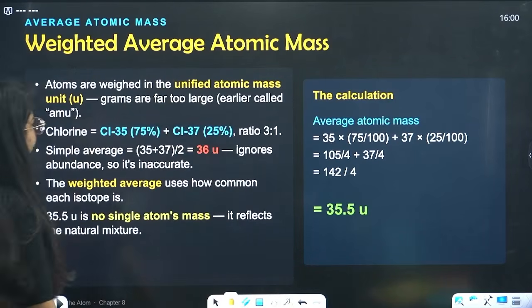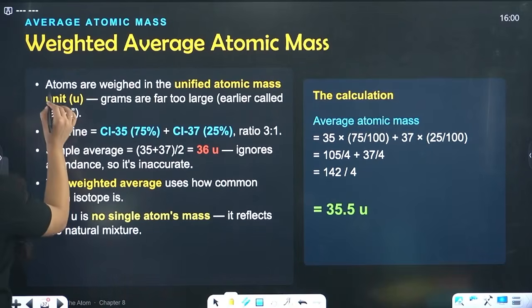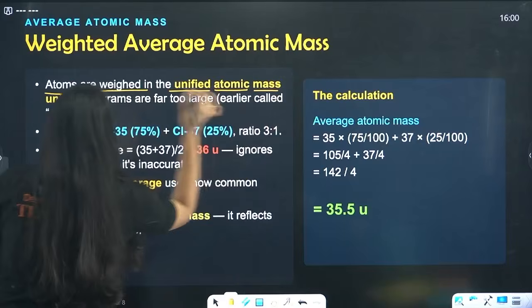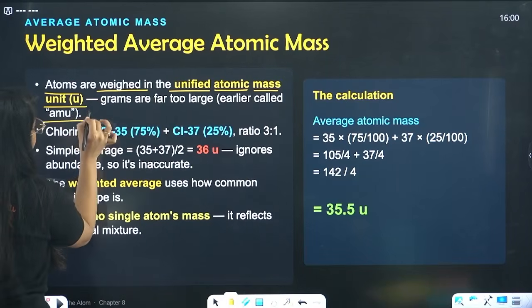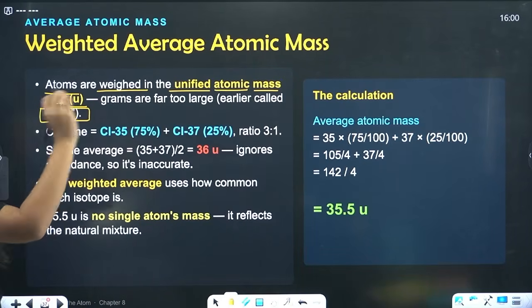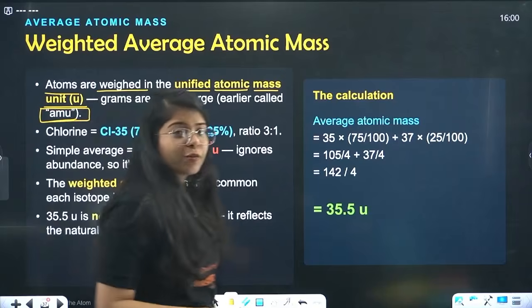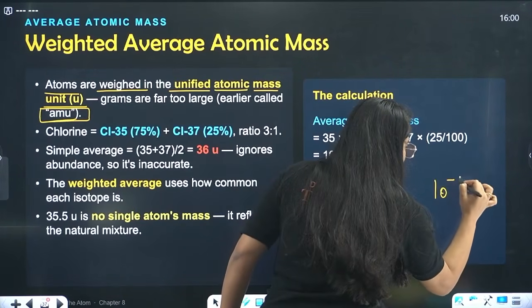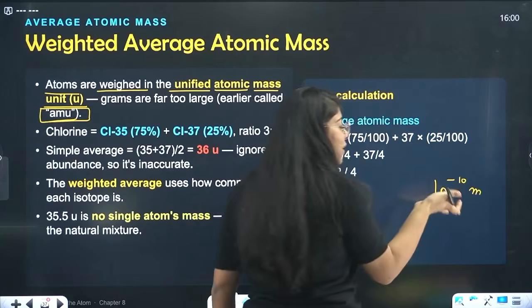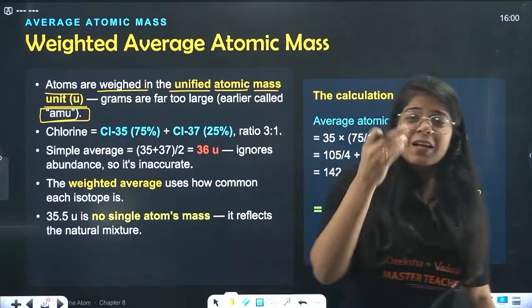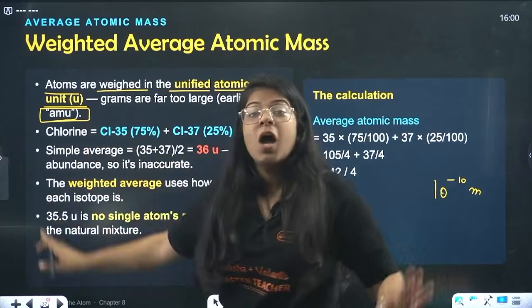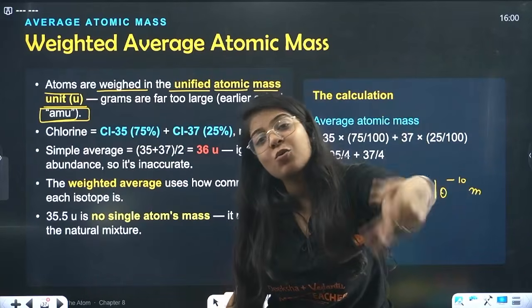What is that? See beta, atoms are weighed in the unified atomic mass unit, that is your AMU, atomic mass unit. Grams are way too much. You imagine the diameter of an atom is 10 raised to power minus 10 meters. How much will it weigh? Will it be even 1 gram, 0.1 gram, 0.02 gram? No. So we name it as AMU, atomic mass unit. It has its own unit.